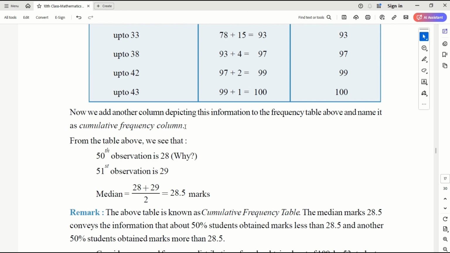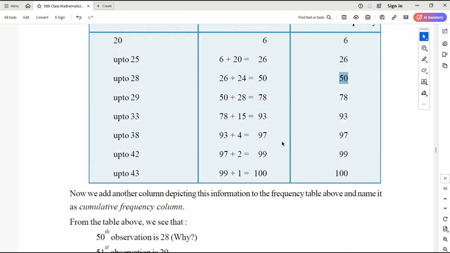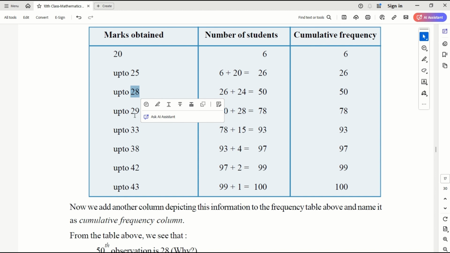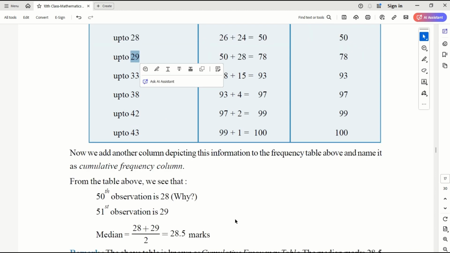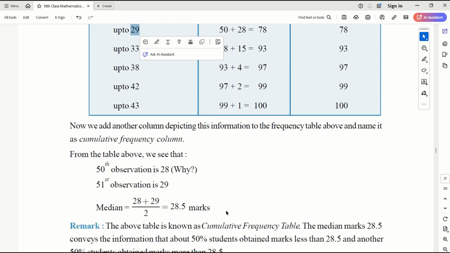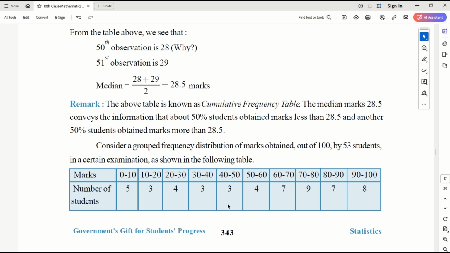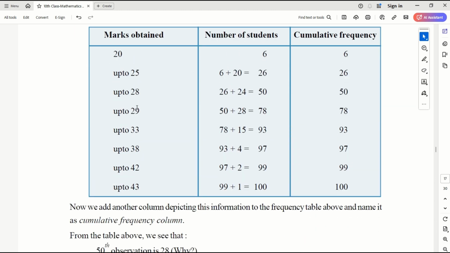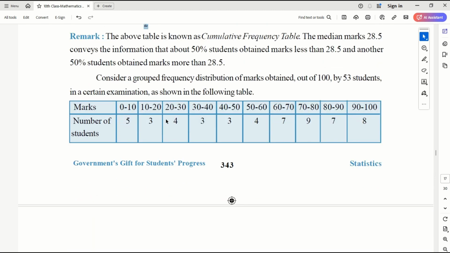Now, in this cumulative frequency, the 50th observation is 28, correct? The 51st is falling here, 29, correct? So, the median is 28 plus 29 by 2, which is 28.5. This is the median class. This is ungrouped data. So, 28.5 is the median of the ungrouped data marks. This is correct.